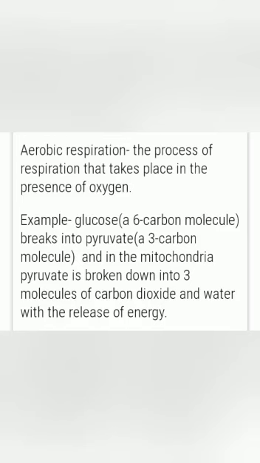So this is the first step of breakdown of the glucose. Glucose, when first broken down, will be converted to pyruvate. And then this pyruvate with the help of oxygen will be again converted to carbon dioxide, water and energy. So this is the example of aerobic respiration happening in mitochondria.